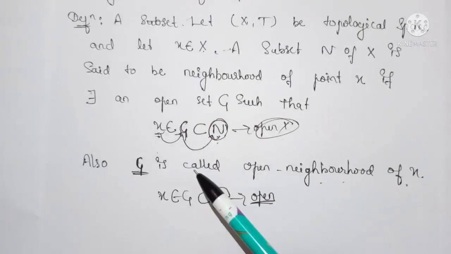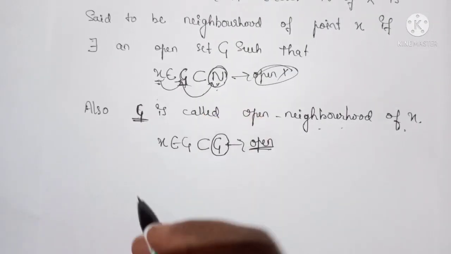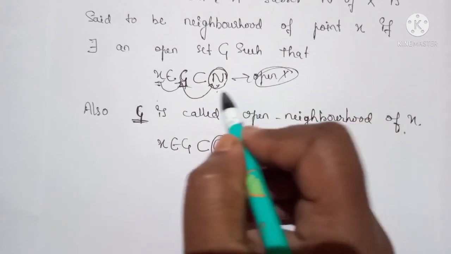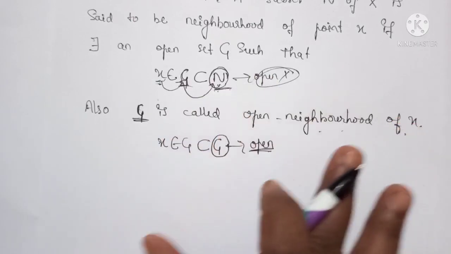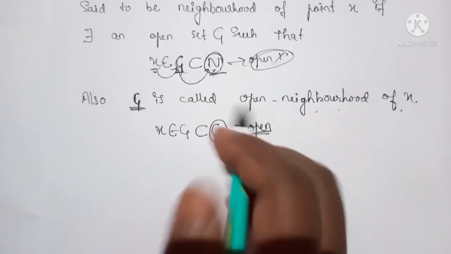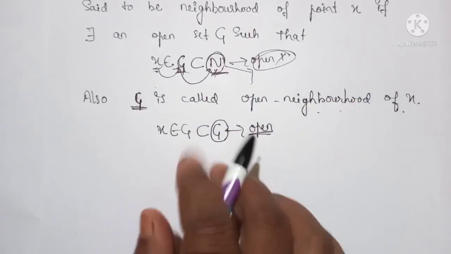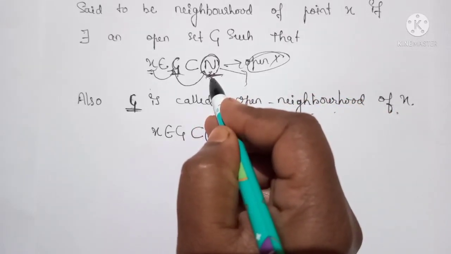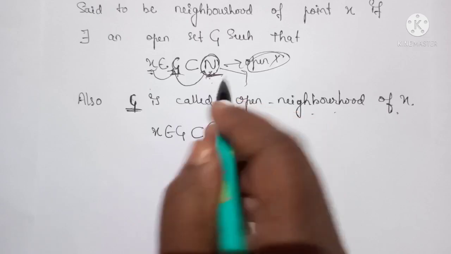So G must be open, that is, G must belong to the topology T, but N may or may not belong to the topology. It may be open or not. So if N is open, that is, if N belongs to topology T, then it is called an open neighborhood. Otherwise it is simply called a neighborhood.